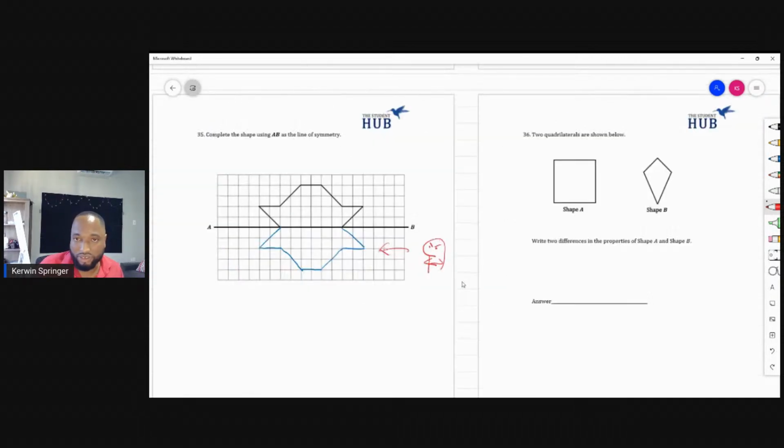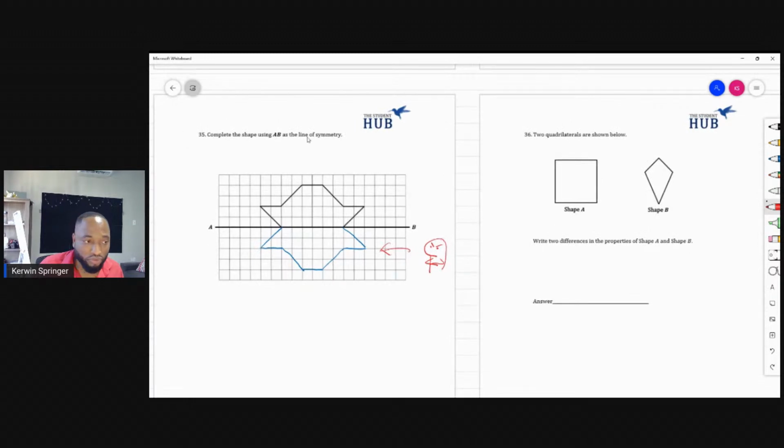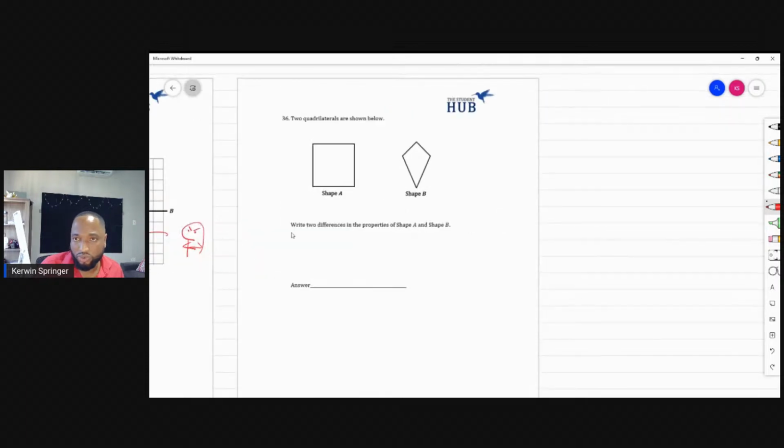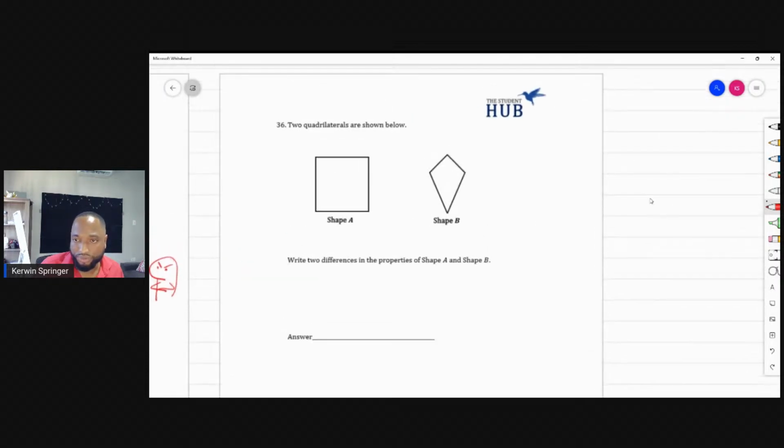Number 30, complete the shape using AB. Always read your question. Complete the shape using AB as the line of symmetry. Read over your question. Make sure everything is intact.